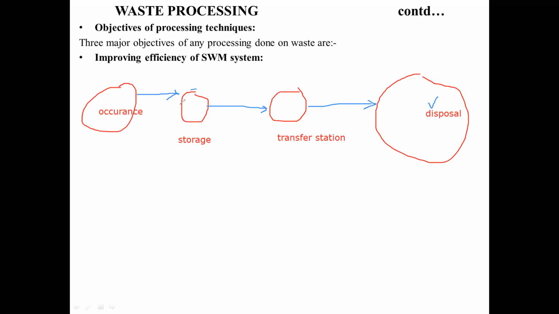The amount of storage we are going to decide, the number of bins we are going to install in the area, all this depends upon the quantity of waste which is going to be generated, right? Then the transfer station is going to be designed, whether you have one transfer station, two transfer stations, or whatever the number may be. That number depends upon the amount of waste which is going to be generated. Then you have the disposal sites. These disposal sites depend upon whether you have 2 acres of land or 3 acres of land, for example, if it is a landfill area, right?